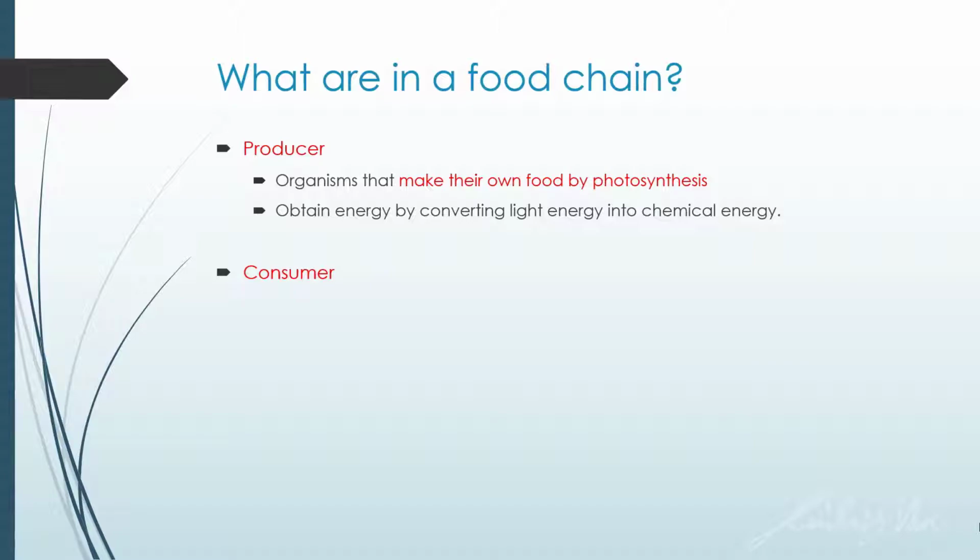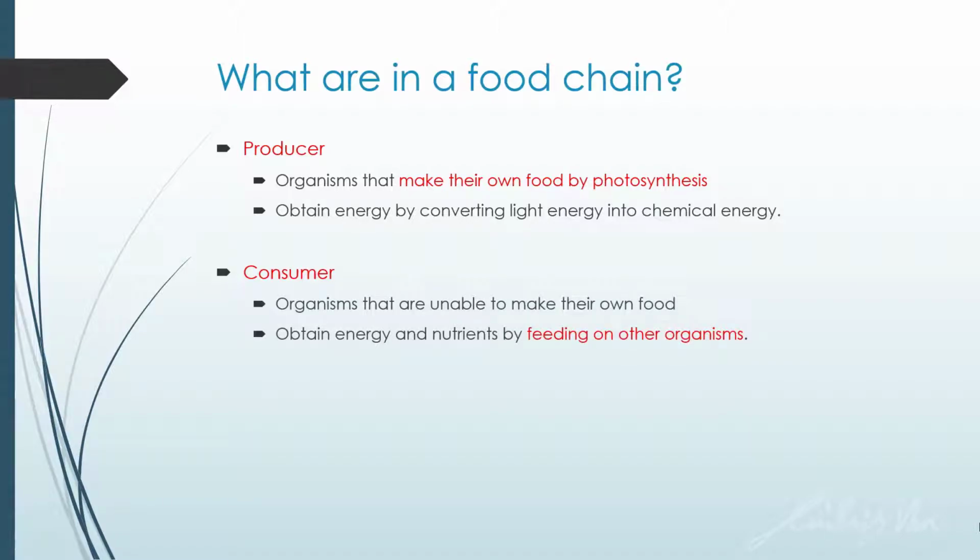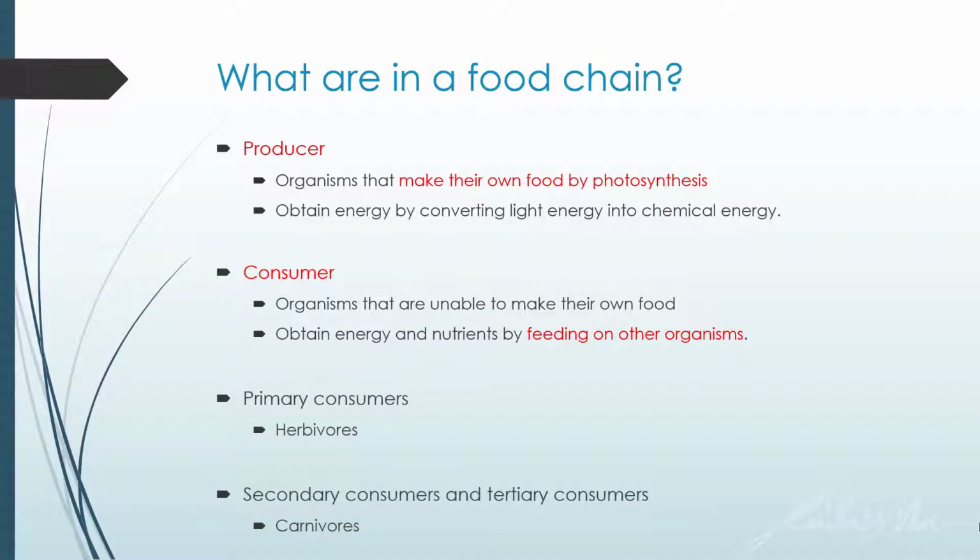Your consumers, on the other hand, are the animals. So consumers are organisms that are unable to make their own food and obtain energy and nutrients by feeding on other organisms. So there are two types of consumer, the herbivores and the carnivores. Of course, there are omnivores, but they kind of fall under primary and secondary depending on which food chain they are in. So herbivores are the primary consumer, meaning they are the first. Primary is the first, because herbivore will consume the producer.